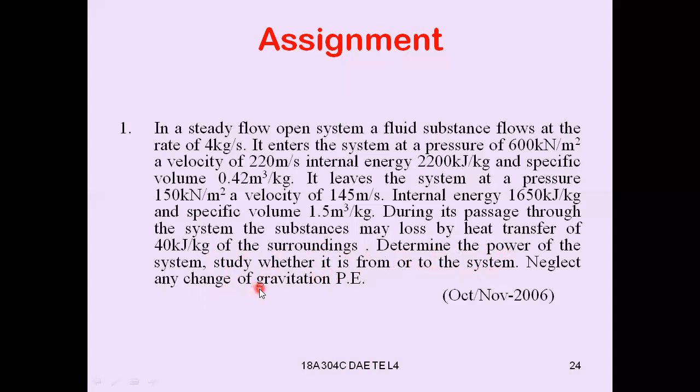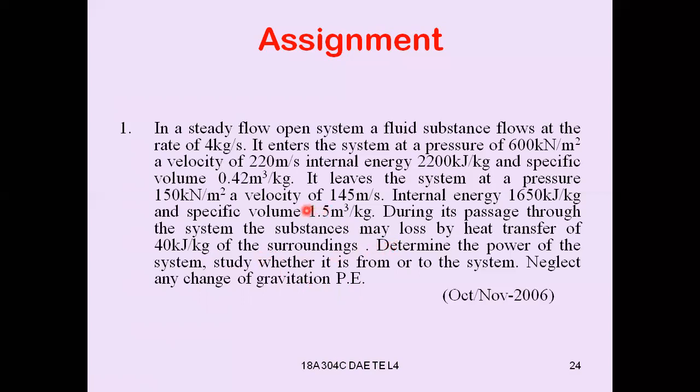Neglect any change of gravitational potential energy, that means Z1 is equal to Z2, so potential energy will be negligible. Here we have to determine the power transmission, and also decide whether it is entering into the system or leaving the system.